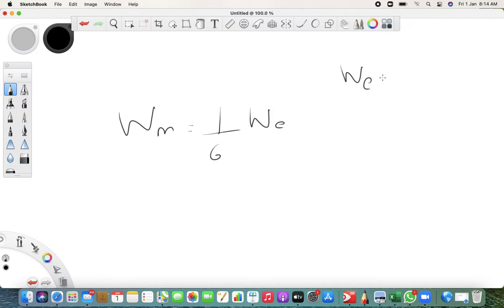Let's say your weight on earth is 60 Newton. Understand why we do not write kg? Because weight is a force. Multiplying by 1/6, you get only 10 Newton. Whatever your weight on earth, your weight on moon is just 1/6 of it.